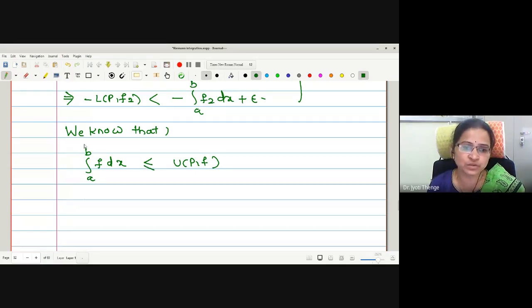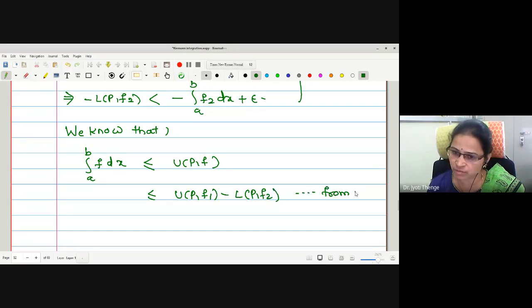But upper integral is equal to integration. Therefore, the relation we have written is integration a to b f dx is less than or equal to UPF. But UPF we have already proved to be less than or equal to UPF1 minus LPF2 from star. Star is the number we have given.